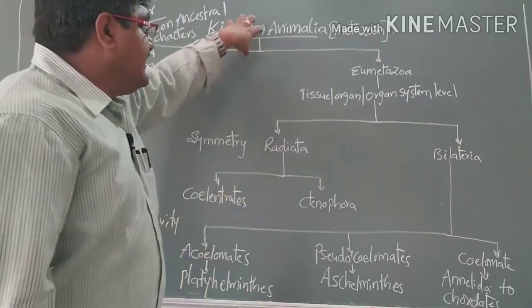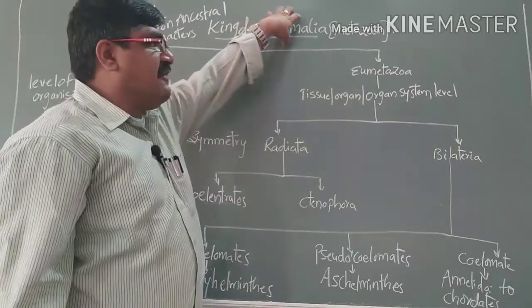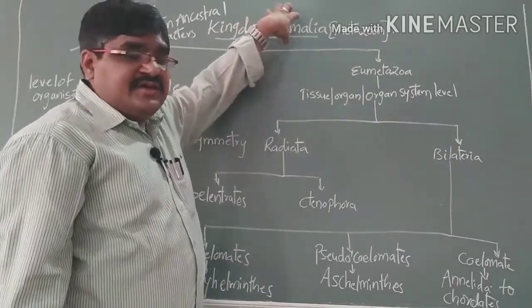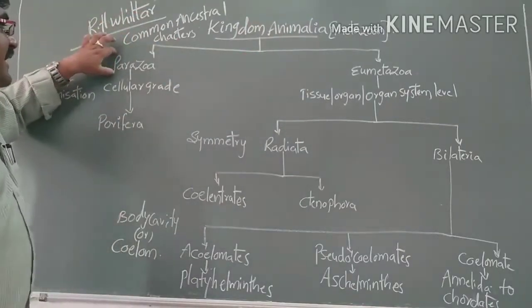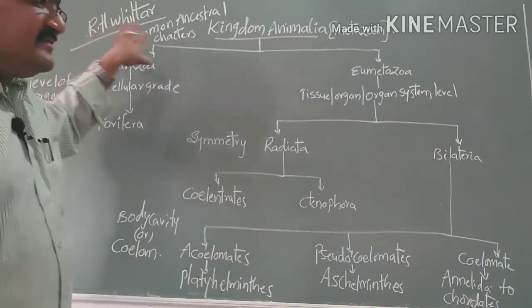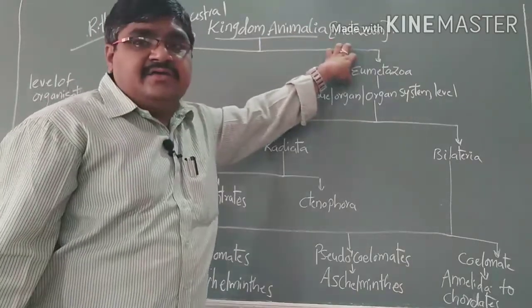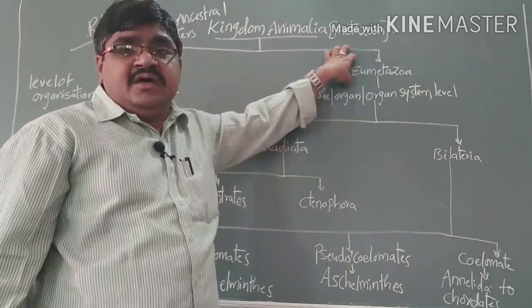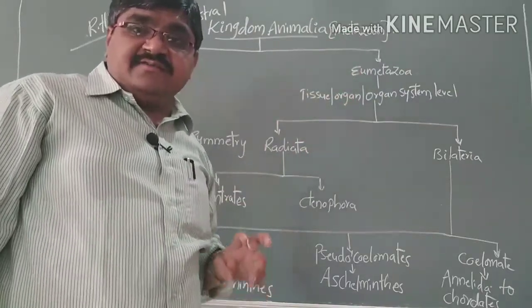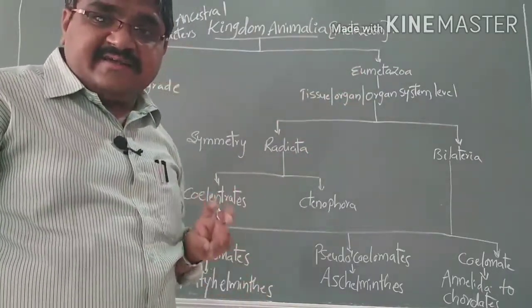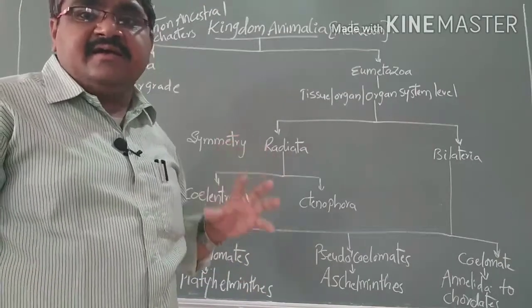So kingdom Animalia, or metazoans, is classified into two types: one is parazoans and the second is eumetazoans.